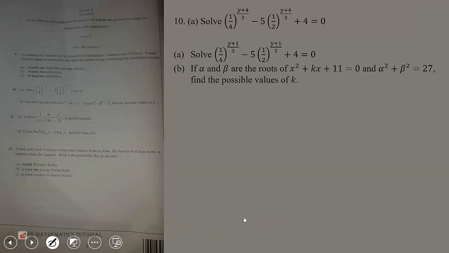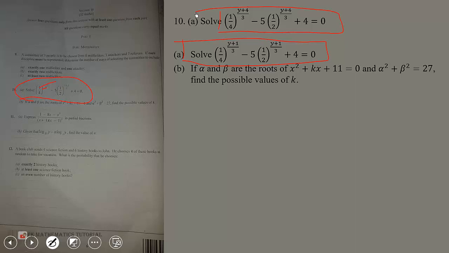Okay, so let's move on to number 10. We have to solve this question. It's not very clear. This one is looking like 4, at the same time it's looking like 1. So I'm going to solve one of them, and then please, I'll leave you to try the other one. It follows the same pattern and you get similar answers. So I'm going to solve the second one.